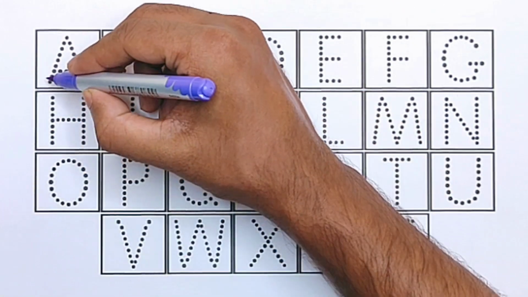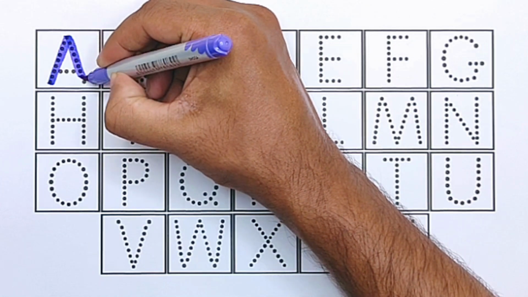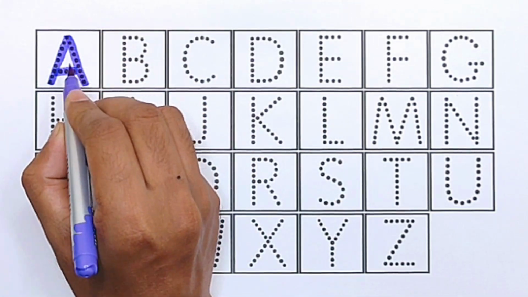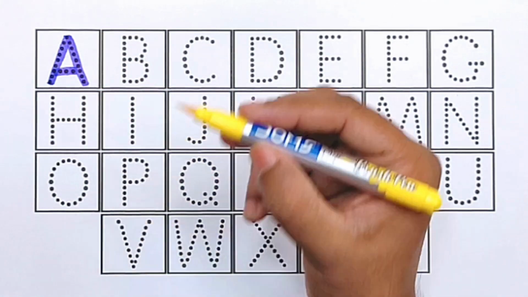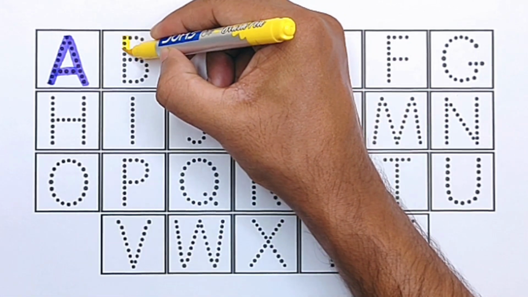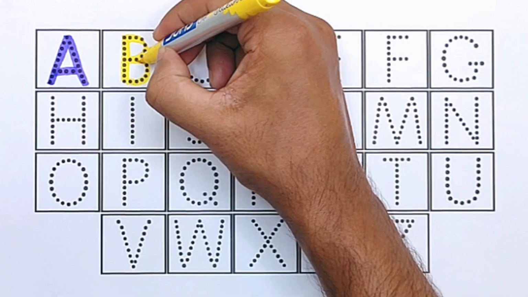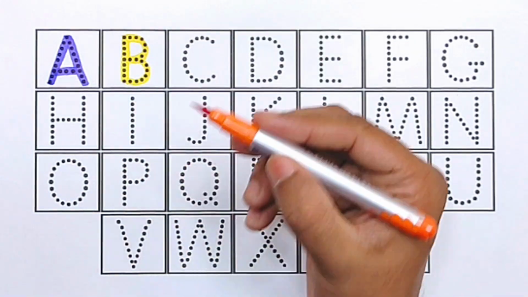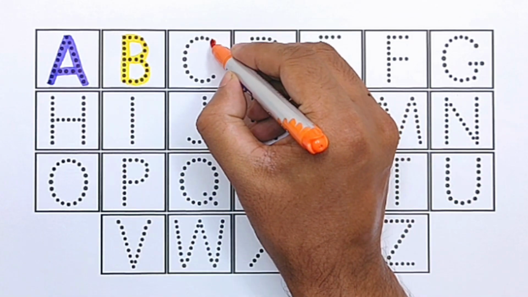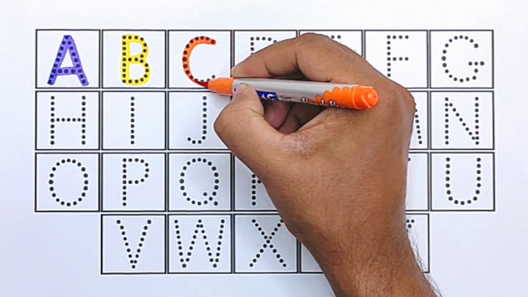Purple color. A for aeroplane. Yellow color. B for bus. Orange color. C for capsicum.